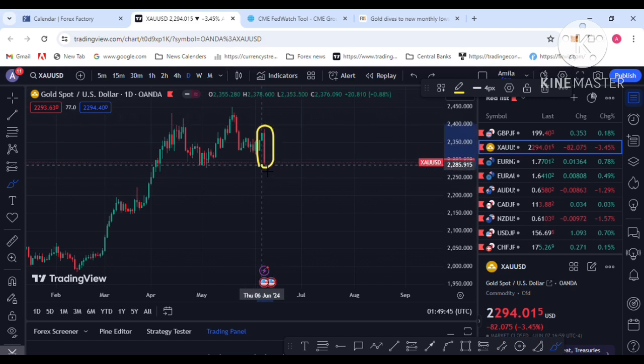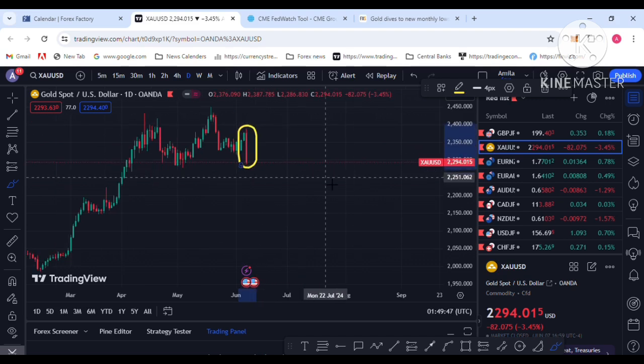Let's see, last Friday was a big red candle. You can see that I am on the daily chart. This red candle is a bearish candle, a huge vertical drop in the gold price.